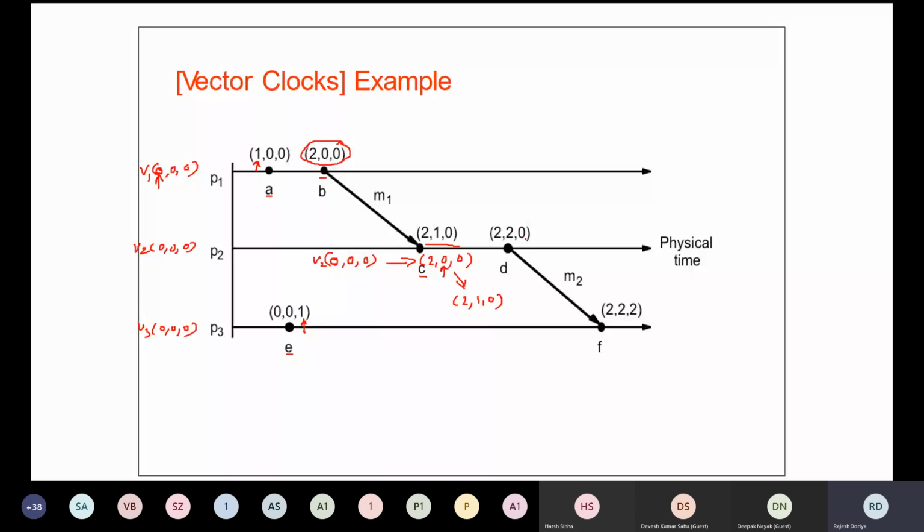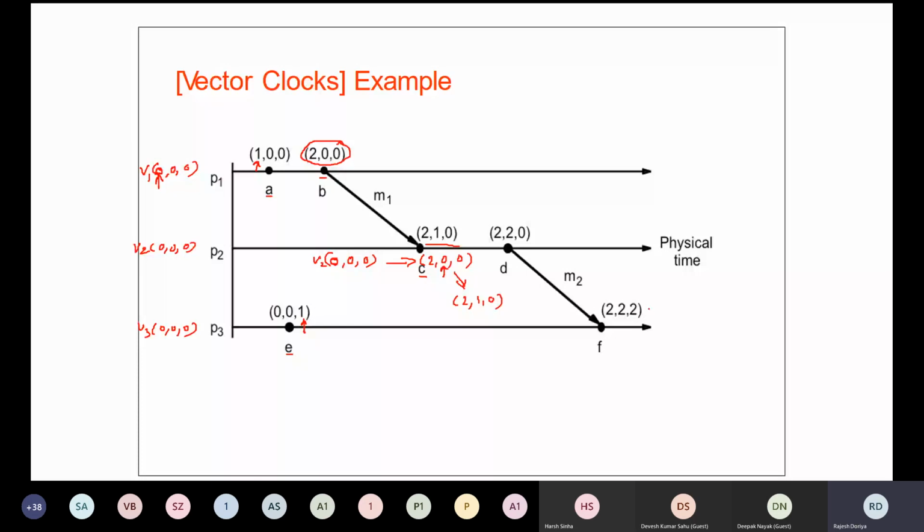Similarly, for this case, again the maximum of 0, 2 is 2. Then 1, 0 is going to be 1. And when you increment it by 1, it will become 2. So at the end, you will have 2.